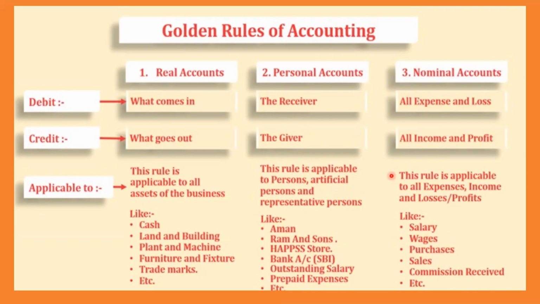And this rule is applicable for, as you know, same pile only. See profit, income, loss, expense. So very, very easy. Salary is an expense. Wages means the daily salary you give to the employees. Remember the difference between salary and wage. What is the difference between salary and wage?